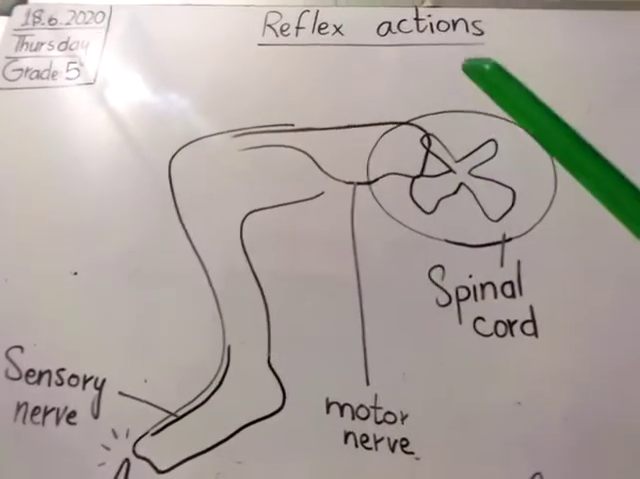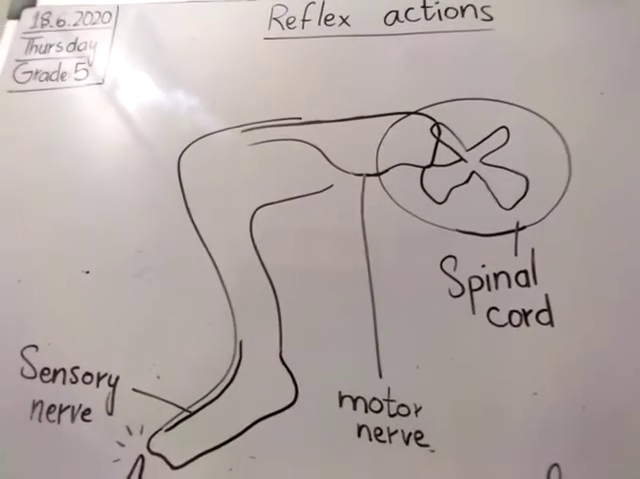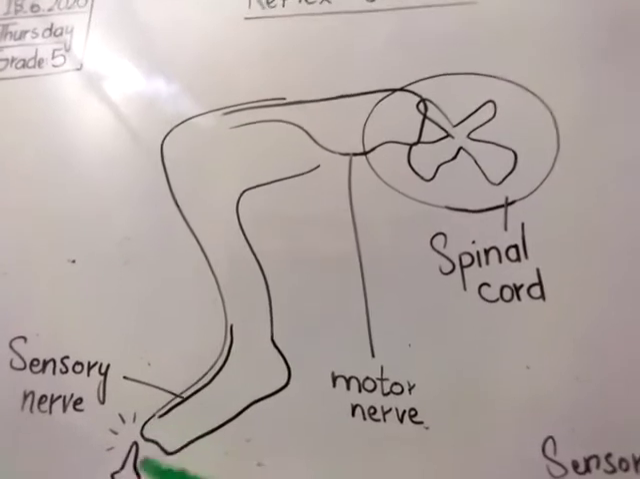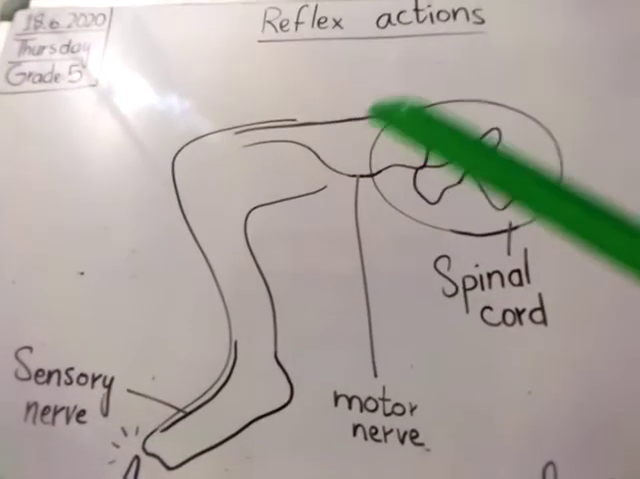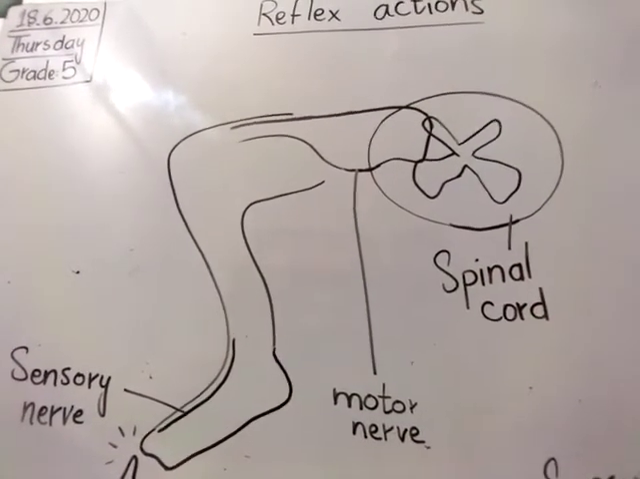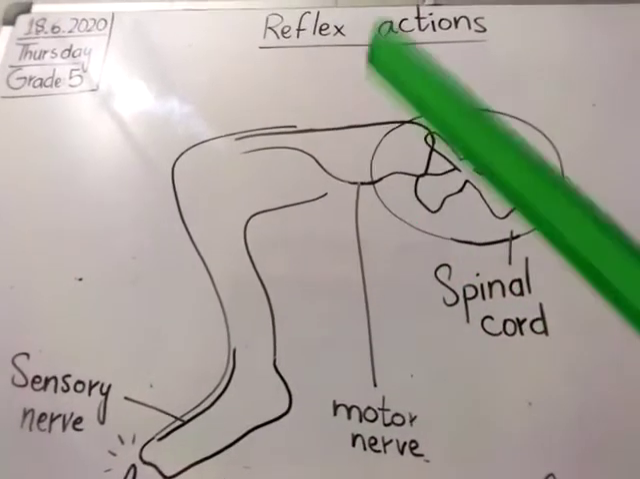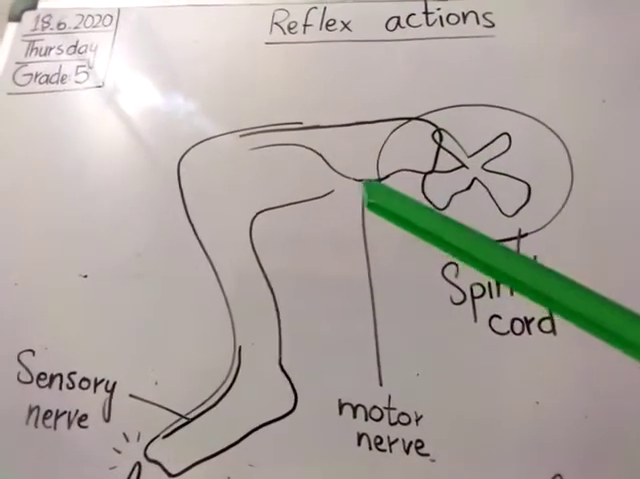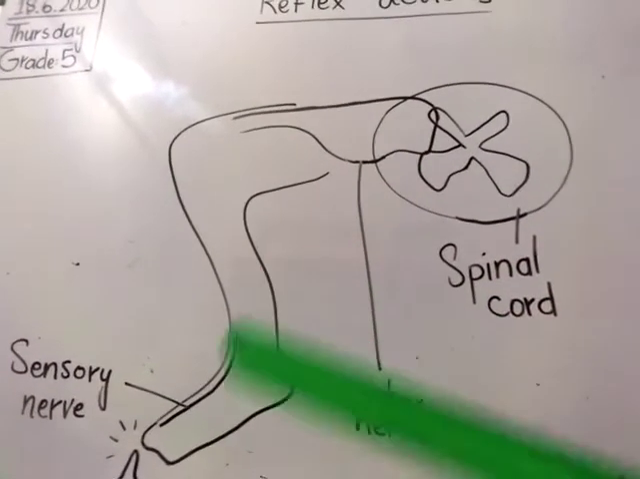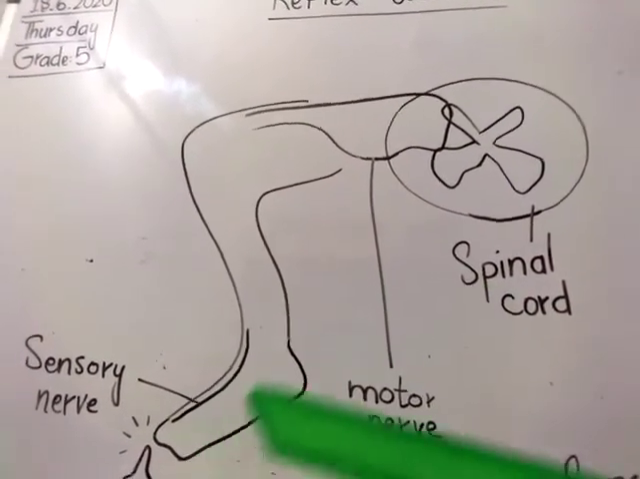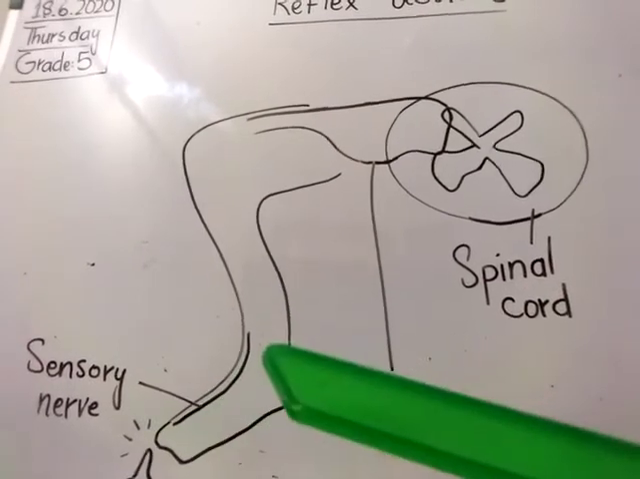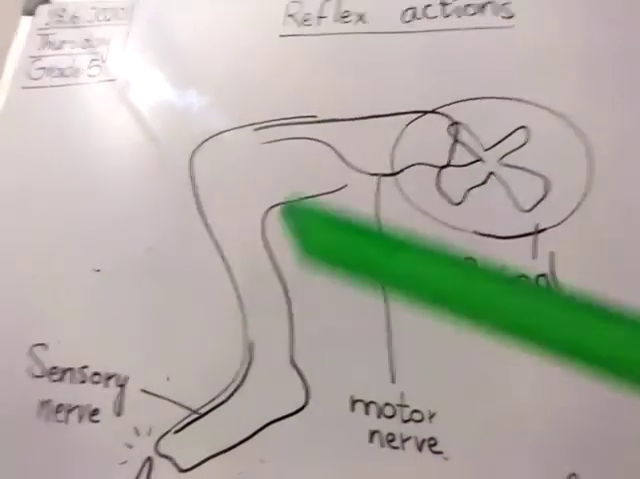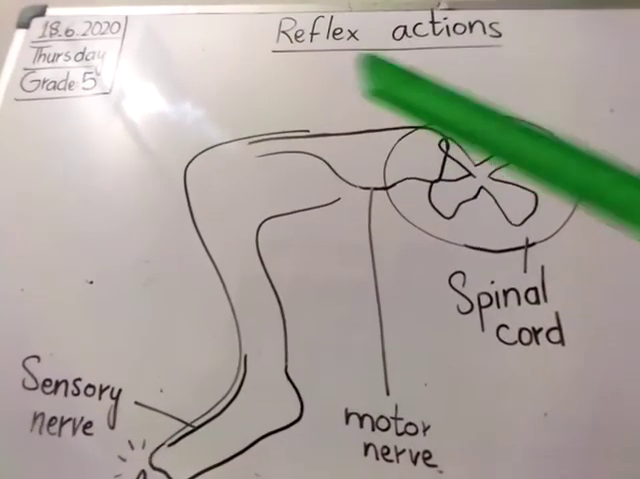When you do a sudden action because of anything harmful, you will move your hand and feet back. So that sudden action is called reflex action. Without thinking about anything, you will do the action. Your sensory nerve will tell you to move away from it. So you will quickly move away. That is called reflex action.